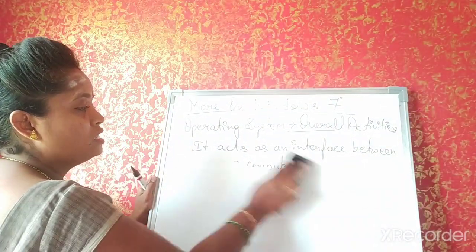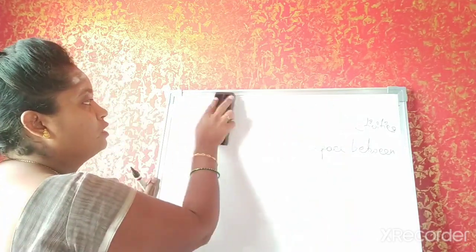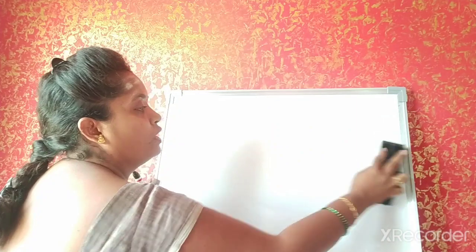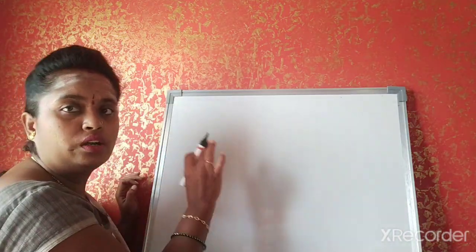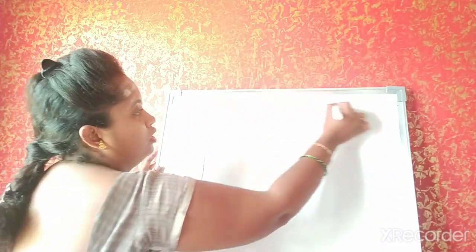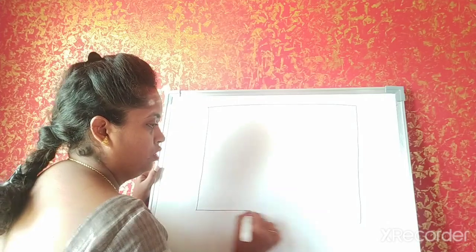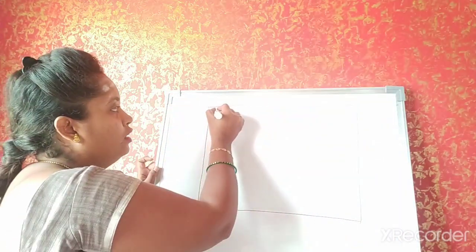I think in the last class we have discussed this. So once you turn on the system, the screen which appears is your desktop screen. So this is your desktop screen.